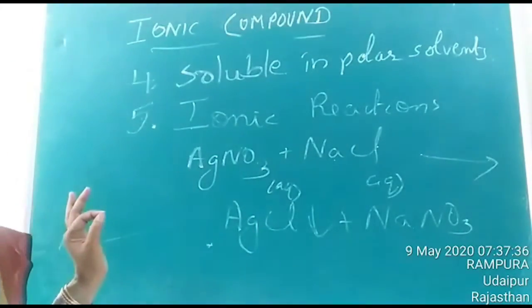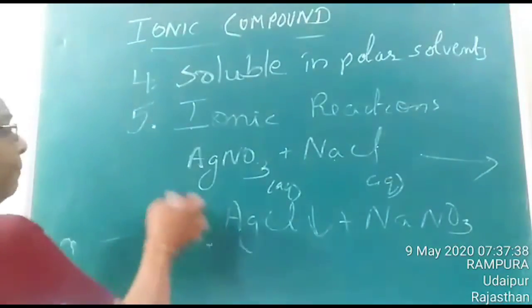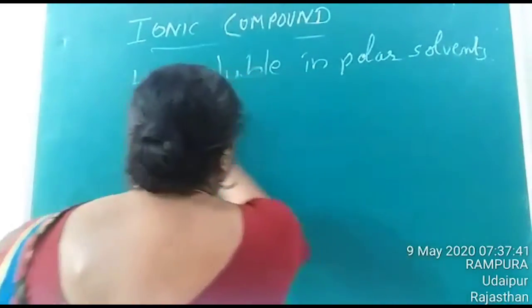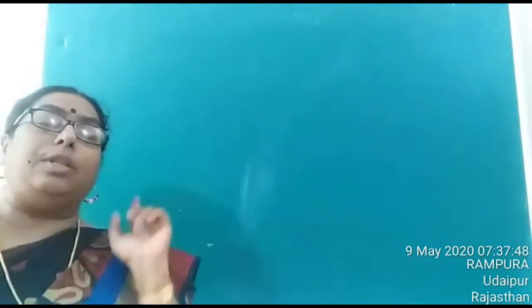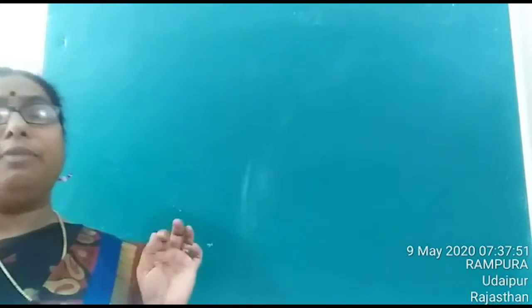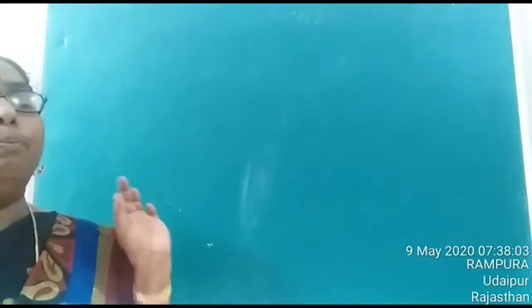Is it clear, children? The general properties of ionic compounds. We have seen that ionic compounds generally possess a definite geometry. They have high melting and boiling point due to the presence of strong electrostatic force of attraction. They are generally good conductors of electricity in aqueous form or in molten state due to the presence of mobile ions. They are generally soluble in polar solvent, and ionic compounds participate in ionic reactions. Is it clear? Ionic bond and its properties.